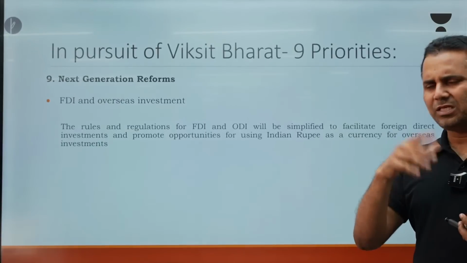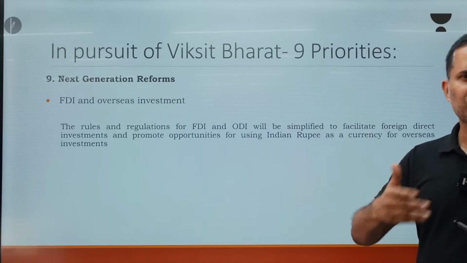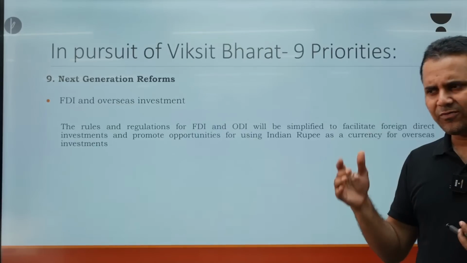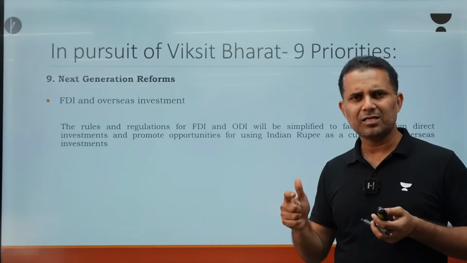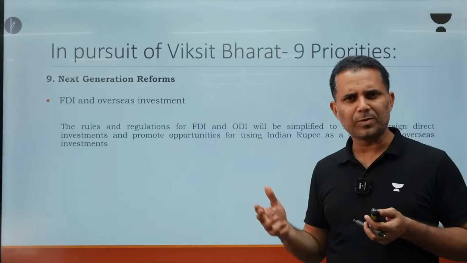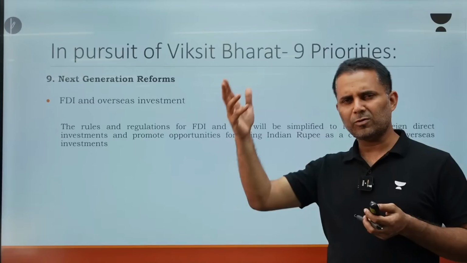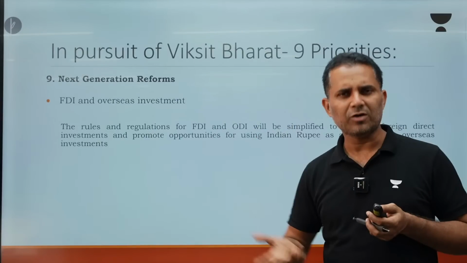So in every step in trade or in overseas direct investment, we are trying that more and more countries should start accepting rupee. And you may be seeing a lot of facilitation at the transaction level. Through UPI, we are facilitating that when people from other countries come here, or when we are going abroad, we should be able to use UPI for transactions.